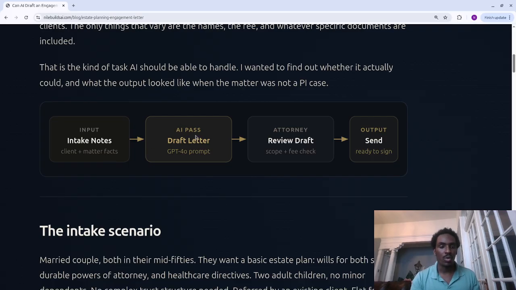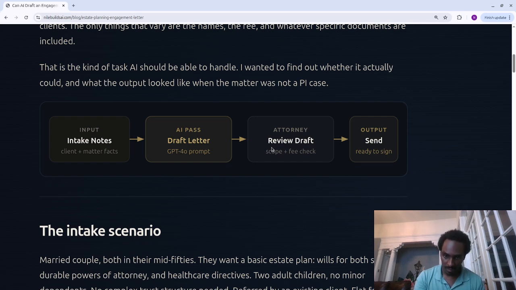Afterwards, it goes through one AI pass in this specific tool. Sometimes you want to segment the AI into separate AI calls, but for this one we use one call, for which you can utilize ChatGPT, GPT-4o, GPT-5. You can use Anthropic's Claude. You can use DeepSeek, whatever LLM you desire, Grok, Gemini, etc.